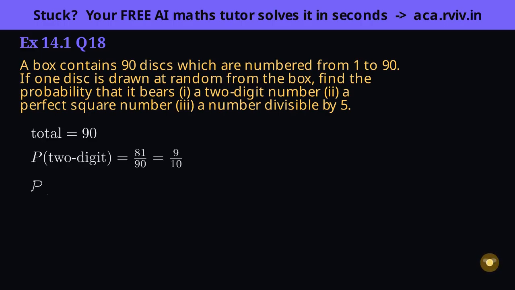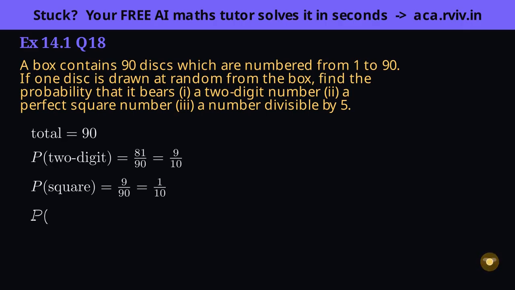Part 2 wants perfect squares up to 90. List them so none slips by. 1, 4, 9, 16, 25, 36, 49, 64, 81, the squares of 1 through 9. 10 squared is 100, too big, so we stop. 9 of them, giving 9 over 90, 1/10.